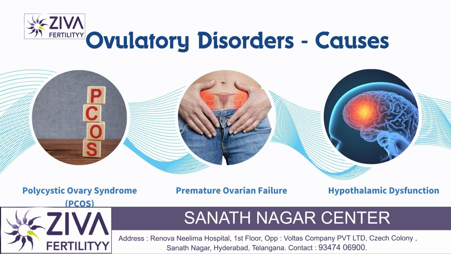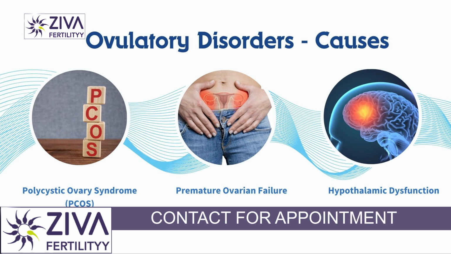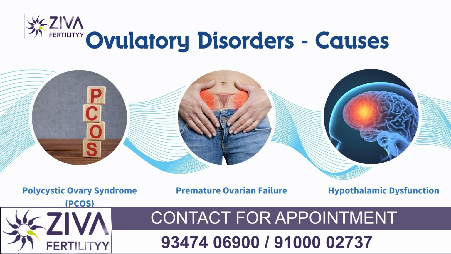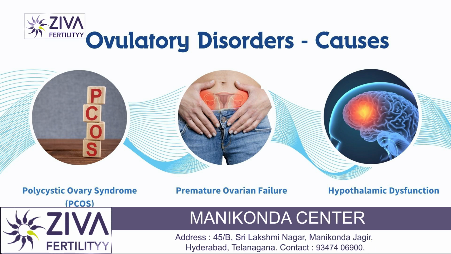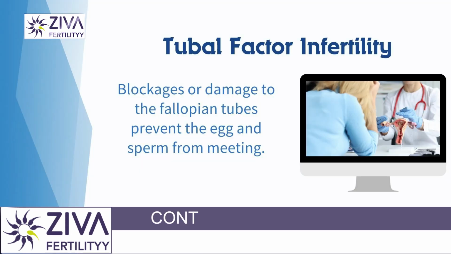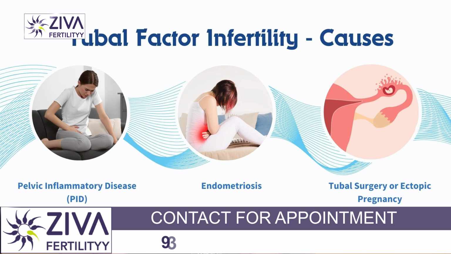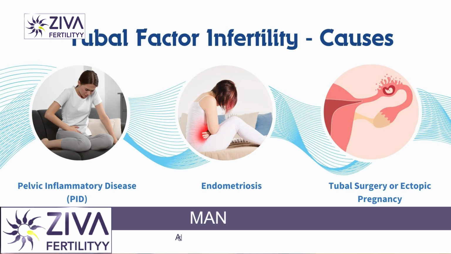Early depletion of ovarian follicles occurs due to premature ovarian failure. That can be another cause. Disruption in the hormones that control ovulation, which are caused by hypothalamic dysfunction, can also be a cause of female infertility. Then there are tubal factor infertility reasons that we should talk about. Blockages or damage to the fallopian tubes prevents the egg and the sperm from meeting. Pelvic inflammatory disease is one of the most common causes, often due to infections like chlamydia or gonorrhea.